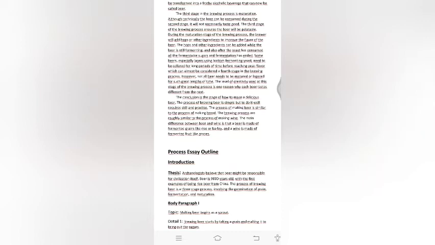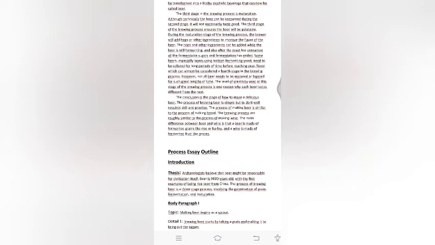The third stage in the brewing process is maturation. Although technically the beer can be consumed during the second stage, it will not necessarily taste good. The third stage of the brewing process ensures the beer will be palatable.